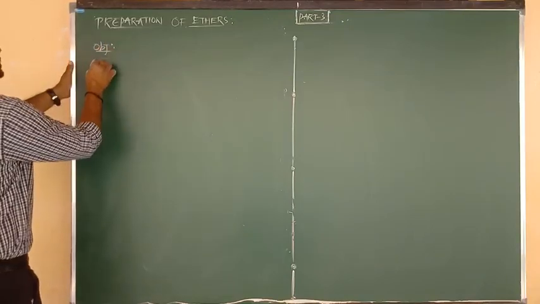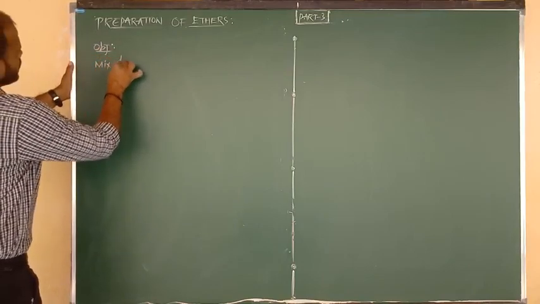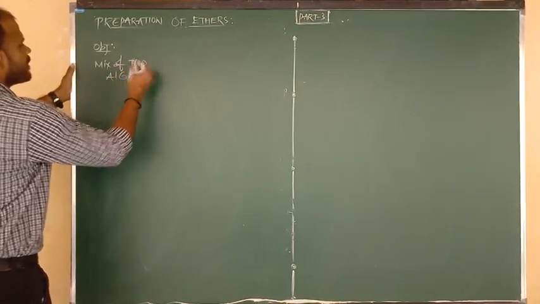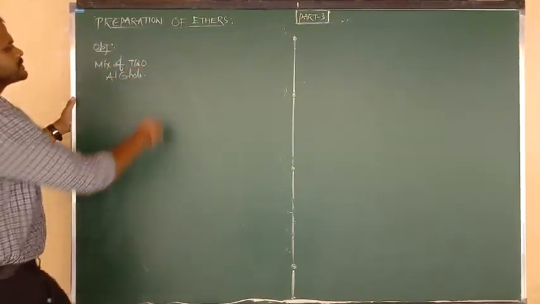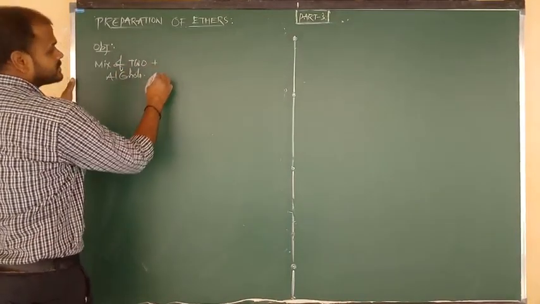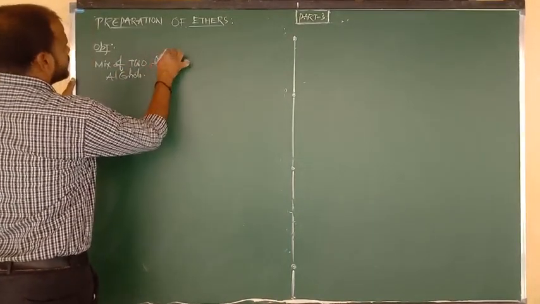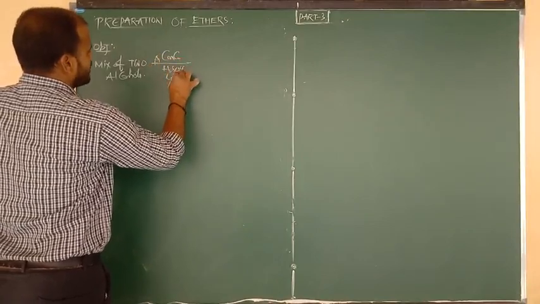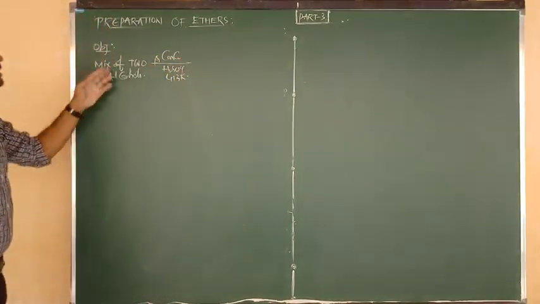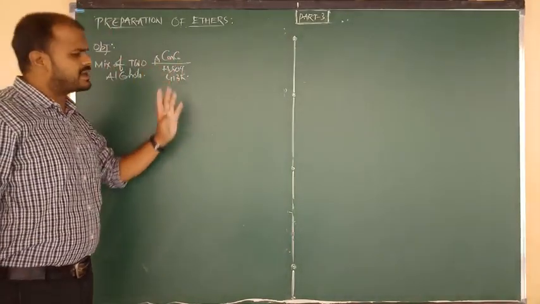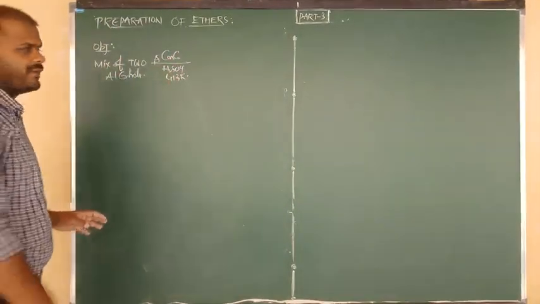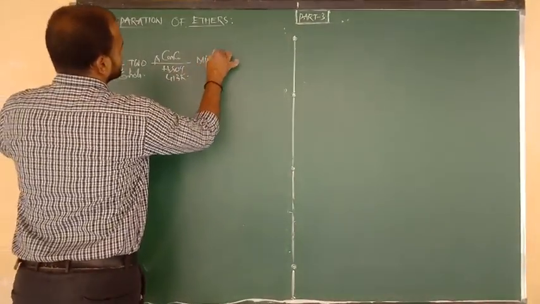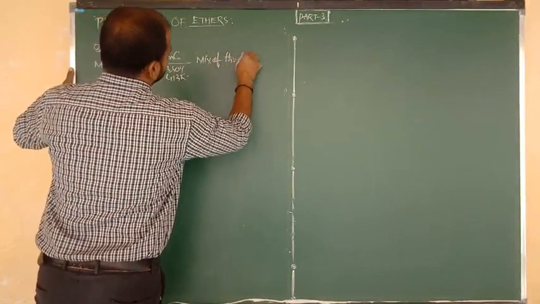One objective point of information, beta. A mixture of two alcohols on heating with concentrated sulfuric acid at 413 Kelvin again undergoes dehydration, but it forms a mixture of three ethers.